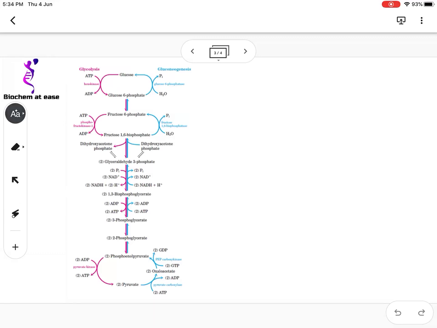So we can write the structure of pyruvic acid. You are familiar with the structure of pyruvic acid, slightly represented in a different way.